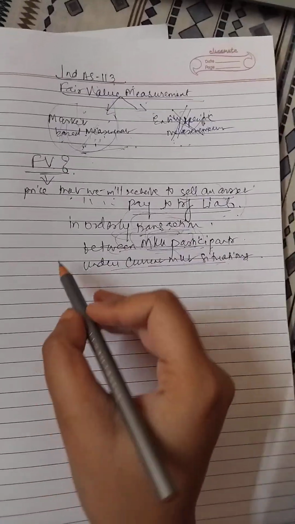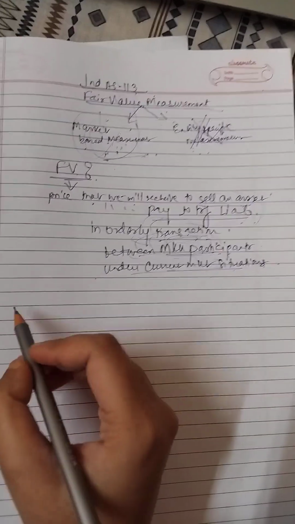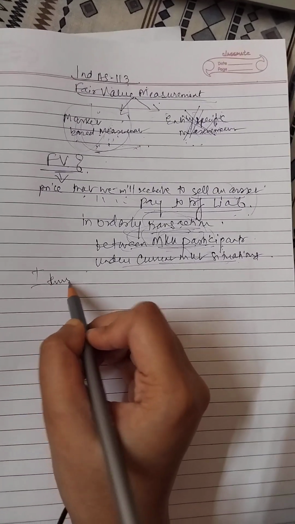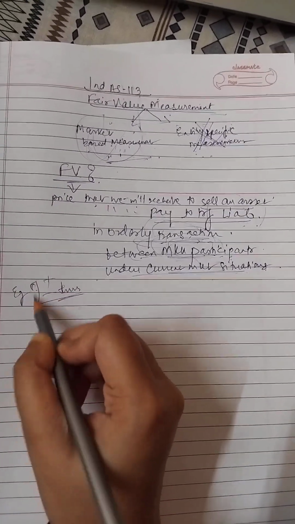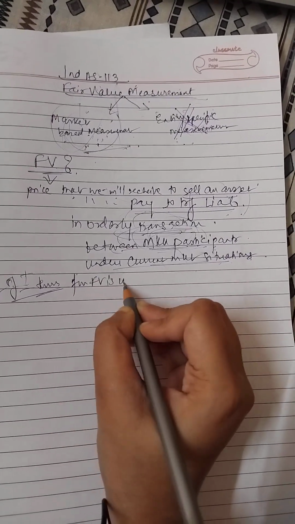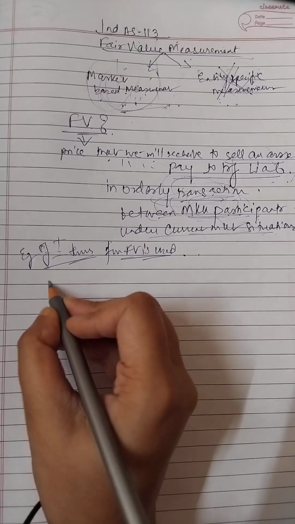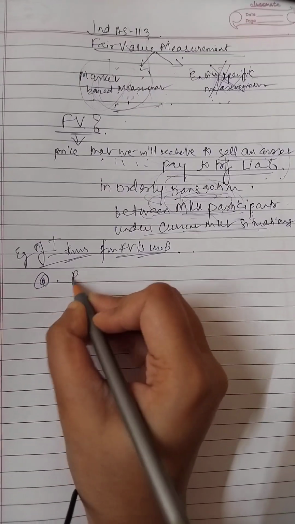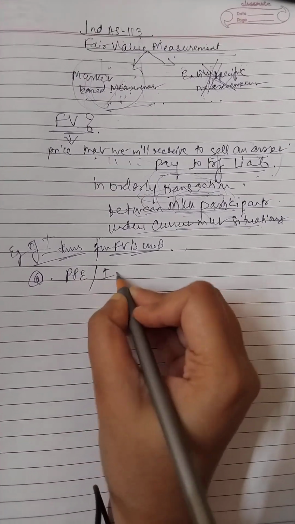Now we will see some examples of items for which fair value is used, like PPE or intangible assets.